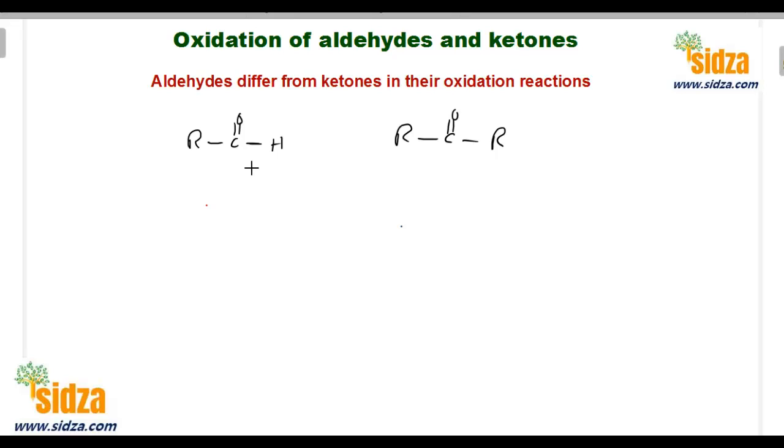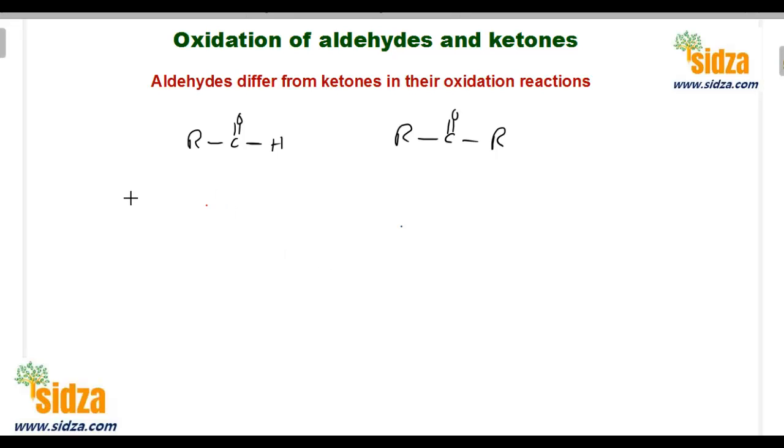Therefore you can oxidize aldehydes by weak oxidizing agents as well as strong oxidizing agents. But ketones, you cannot oxidize by weak oxidizing agents. You need pretty strong oxidizing agents, and that too under drastic conditions. Only then can you convert ketones into carboxylic acids.